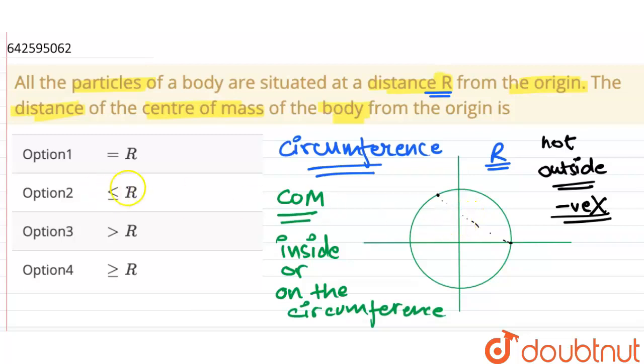Okay, so the options are equals to r, less than equal to r, greater than r, greater than equal to r. So we know center of mass will be at less than equal to r. Why? Because center of mass can be inside or on the circumference. Why? Because it cannot be outside, because mass cannot be negative. So it will be between this area only.